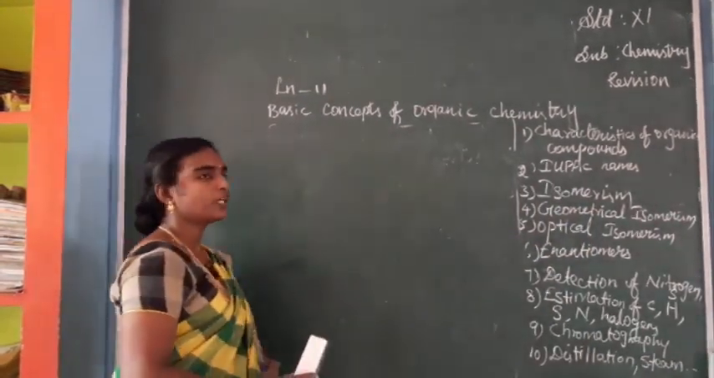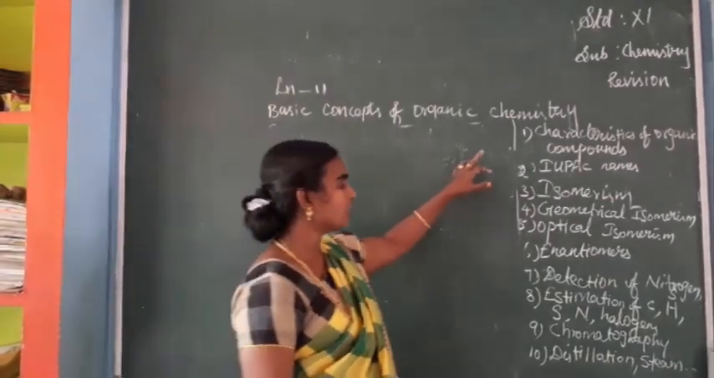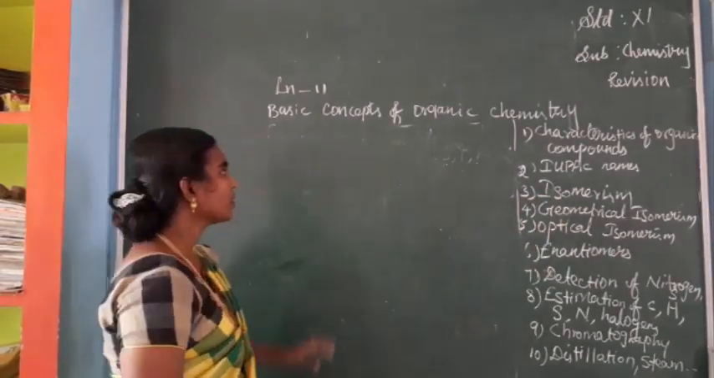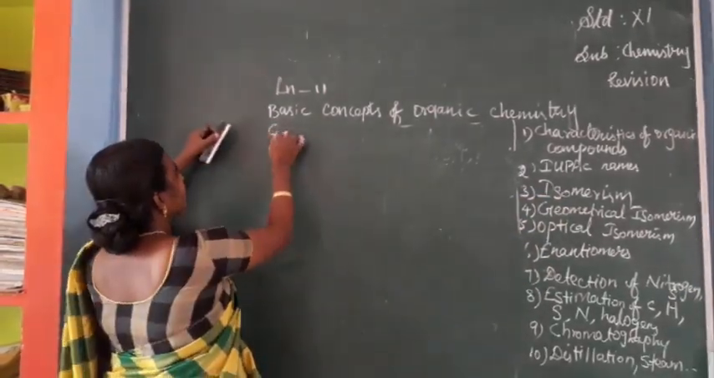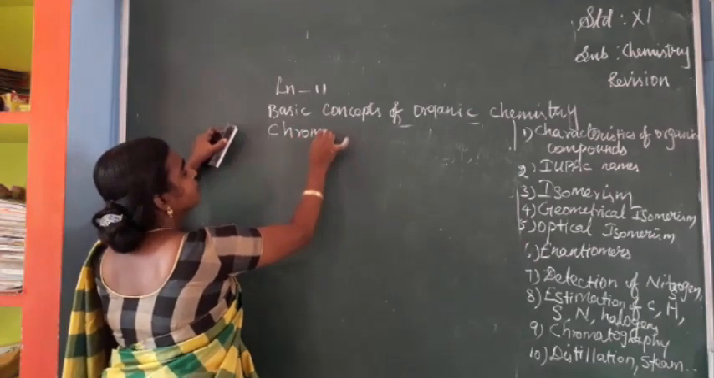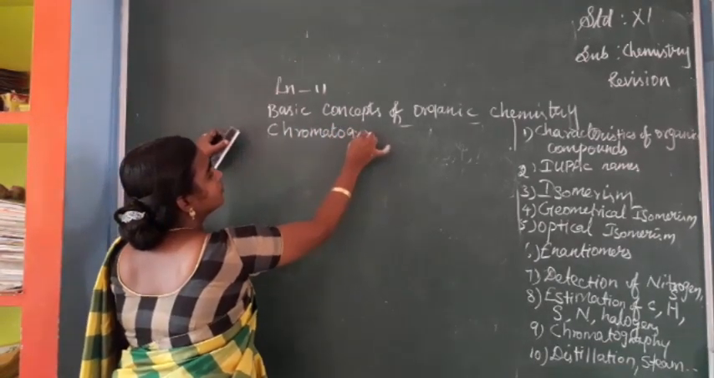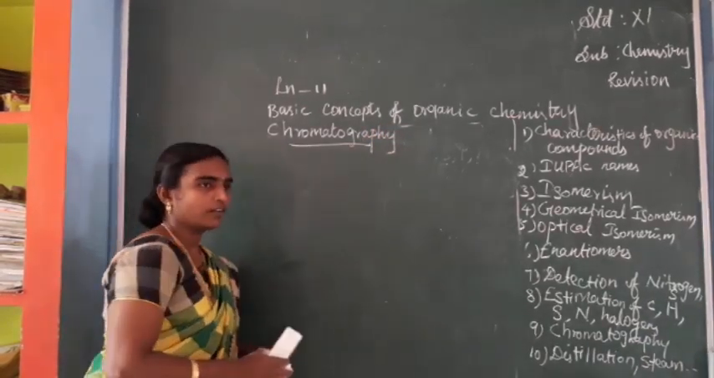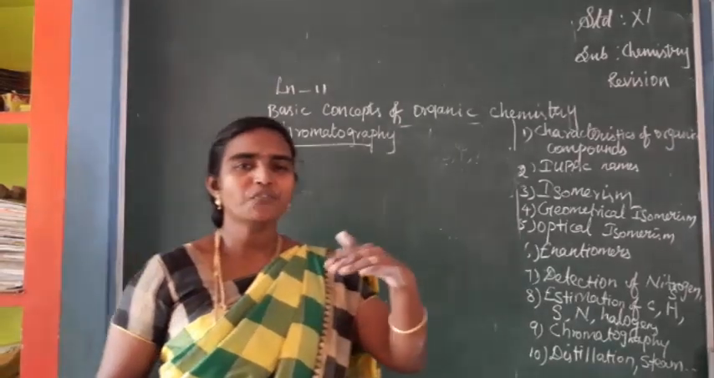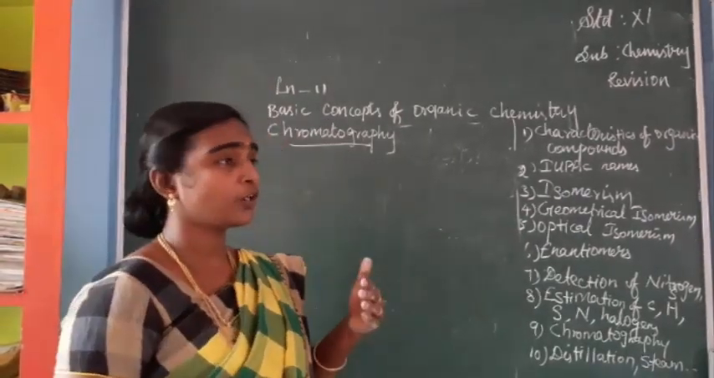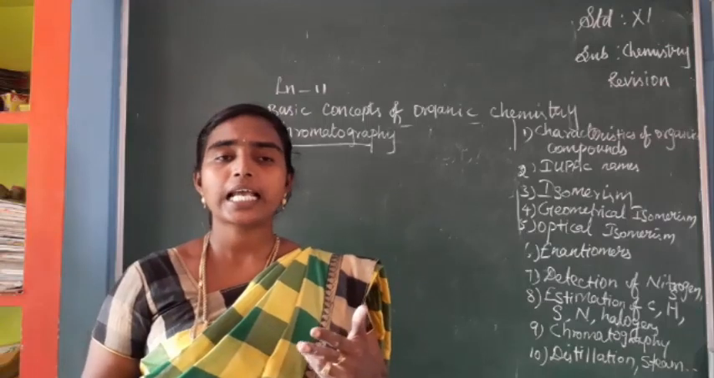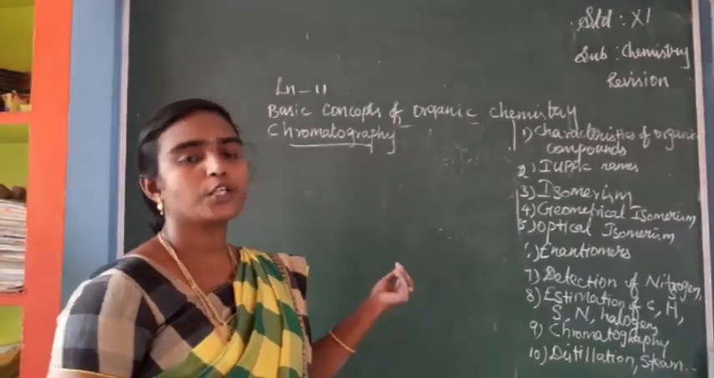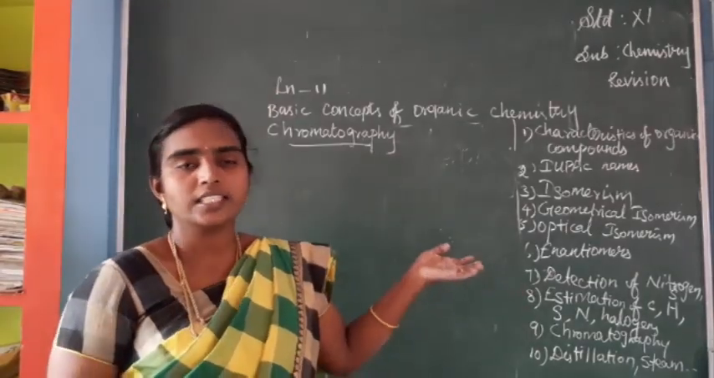Some of the important questions I have given from the 11th lesson. Along with these questions, some additional questions you can also study. Now we can see chromatography techniques. It's a technique where two phases are used. Types of chromatography: column chromatography, gas liquid chromatography, thin layer chromatography, paper chromatography. It is given, isn't it?